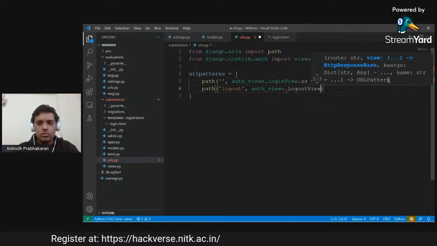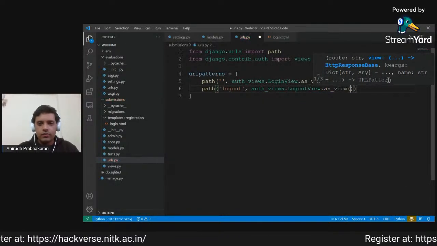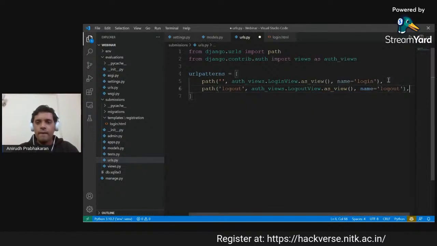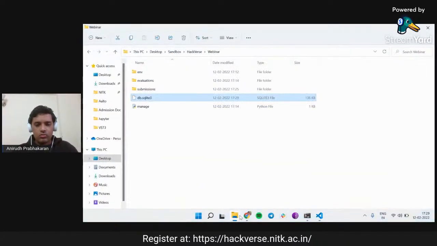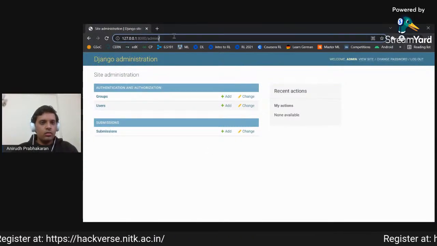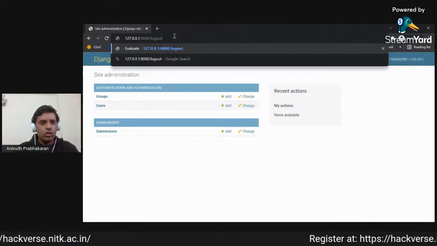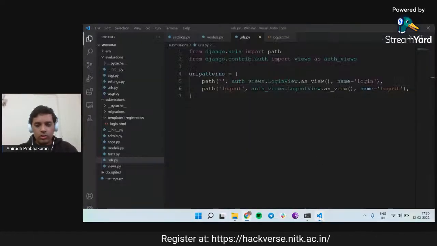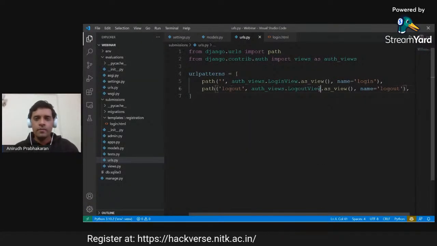We'll do auth views. We'll get the logout view dot as view, and we will set name as logout. Okay, so now that we have logged in, if I go to log out, we have been logged out. So now we have our login and logout routes prepared.